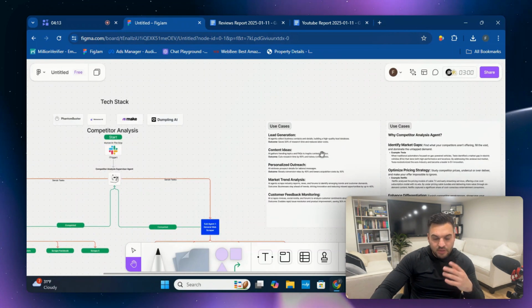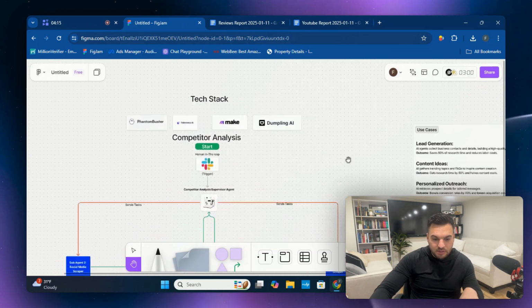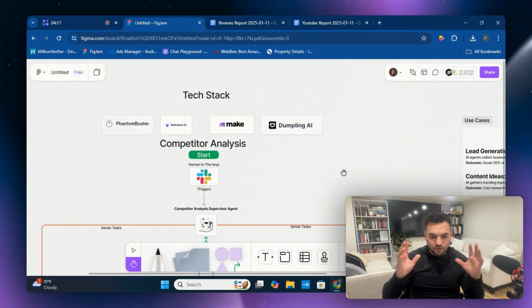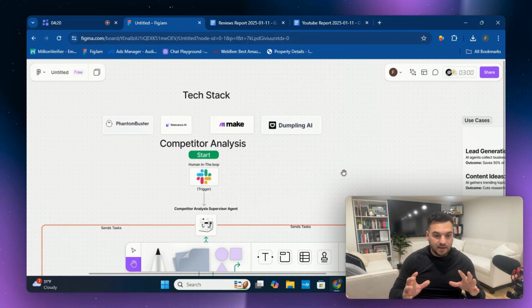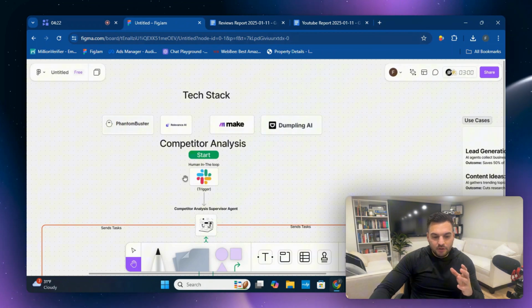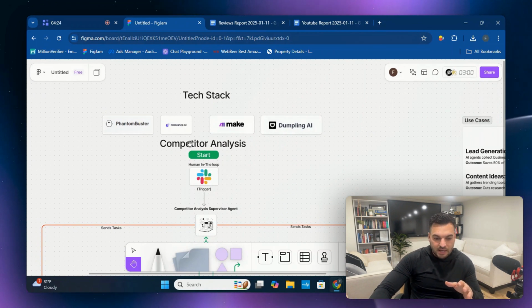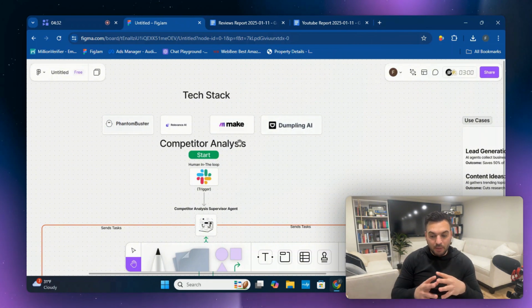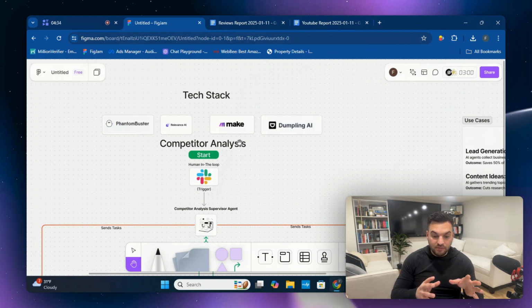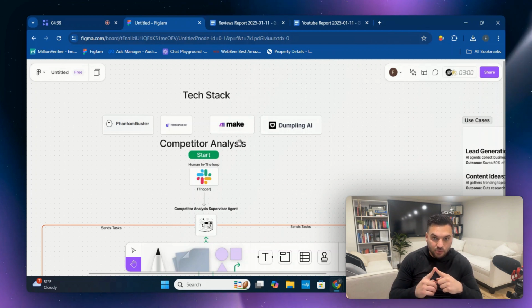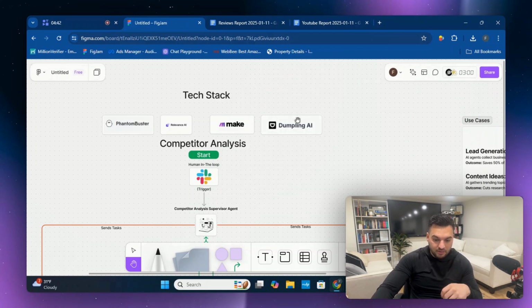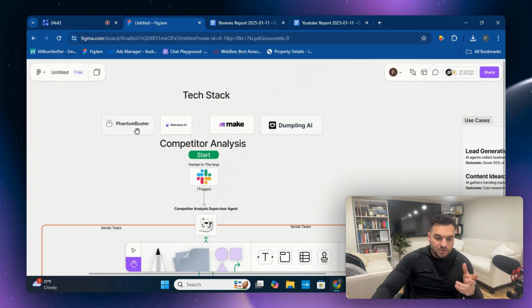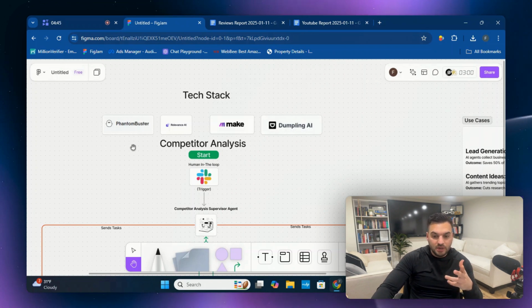Now, with that being said, I'd like to jump a little bit into the tech stack and a little overview of what the entire system entails. So the tech stack includes the majority of Relevance AI and Make. Most of the agents and tools that I use are on Relevance AI. However, there are a lot of automations and abilities that I'm not able to do on Relevance AI that I use in Make, and I interact with them back and forth with one another. I also use Dumpling AI basically for vision-based scraping. And I use Phantom Buster mostly for the social media scraping as well.